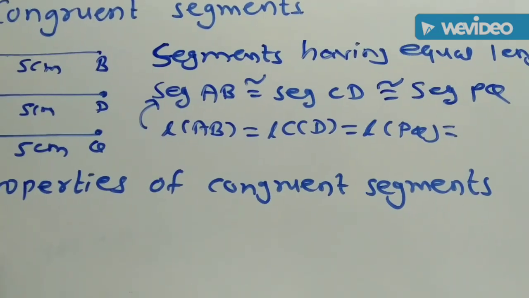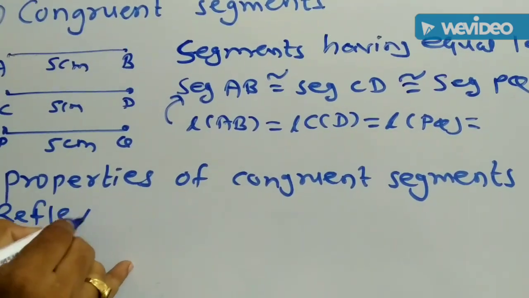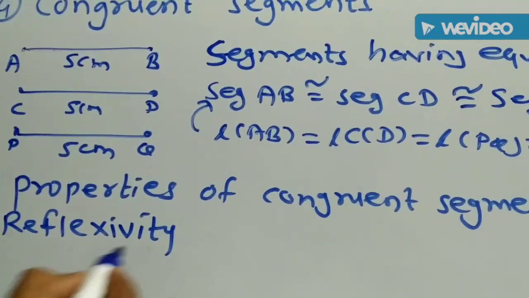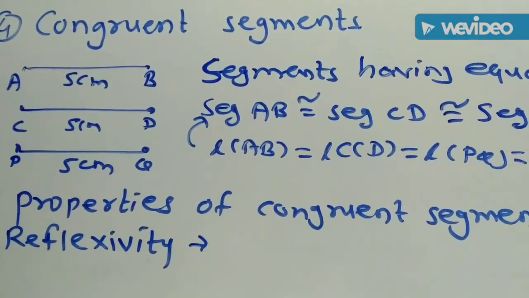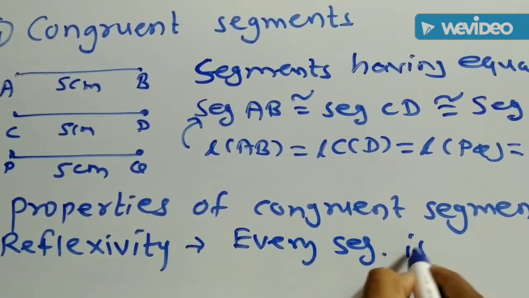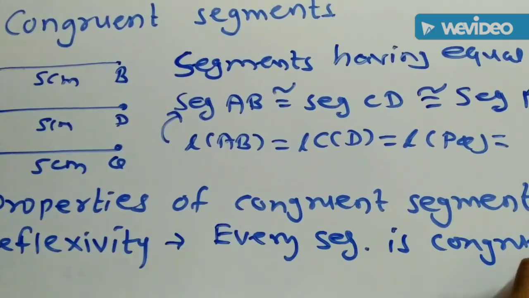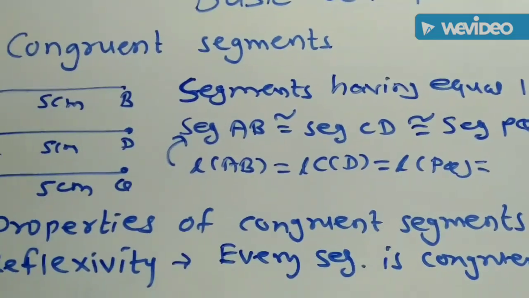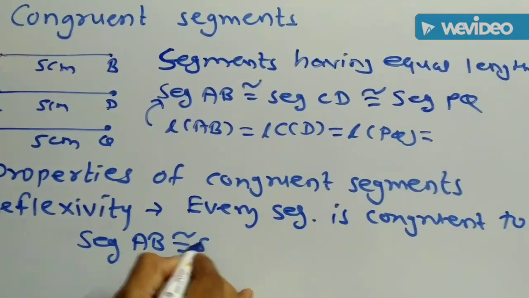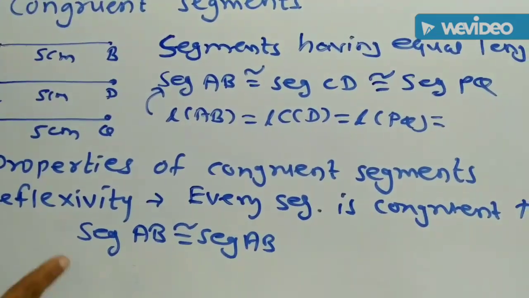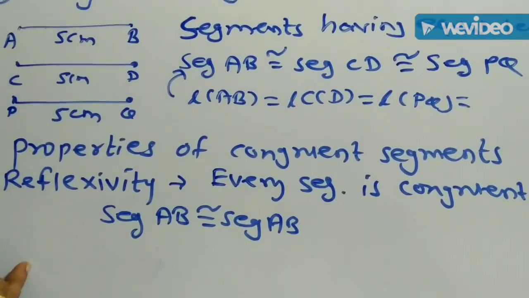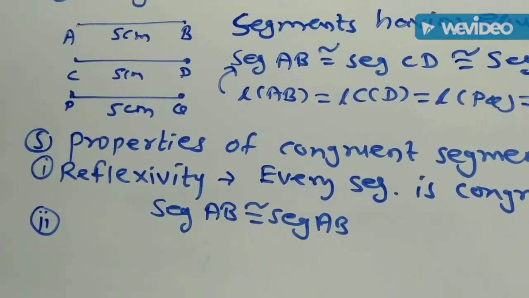First property is reflexivity. What is reflexivity? Every segment is congruent to itself. Suppose segment AB is given, then segment AB is congruent to itself, that is AB. Therefore, segment AB is congruent to segment AB, and this property is called reflexivity.